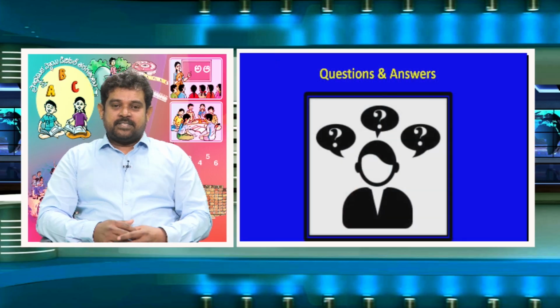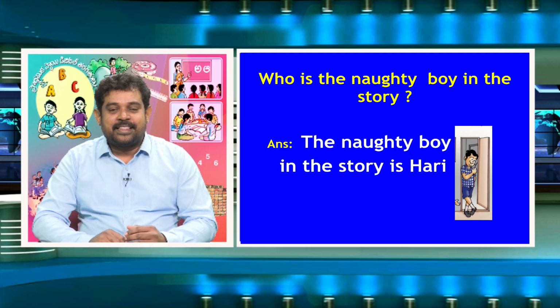Now, children, you have listened to the summary and came to know the meanings of unfamiliar words. Now, I am going to ask you a few questions based on the summary. Are you ready? Now I think you are ready, because in the previous class also I asked you a few questions. You are ready to answer me always. Really good. First question. Who is the naughty boy in the story? You know well. Who is that? The boy is Hari.